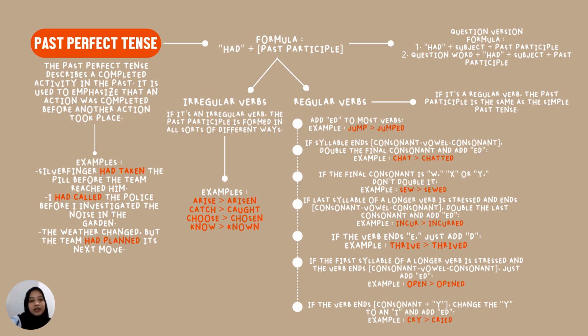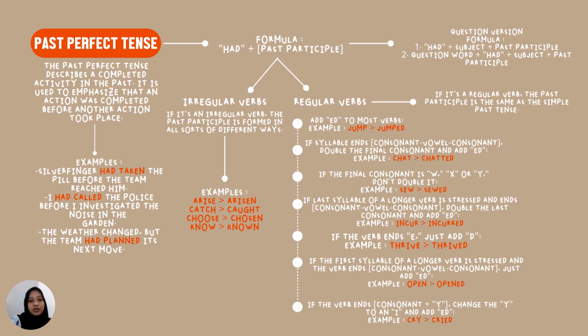And then the third, if the final consonant is W, X, or Y, don't double it. Example, sue. The word sue ends with the letter W, so we don't need to double it. Just add ed behind it. So sue becomes sued. Another example, play becomes played and fix becomes fixed.